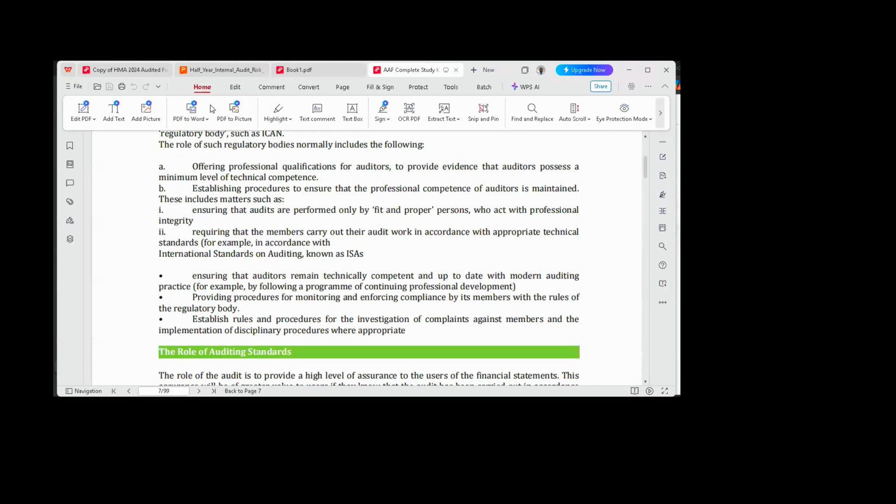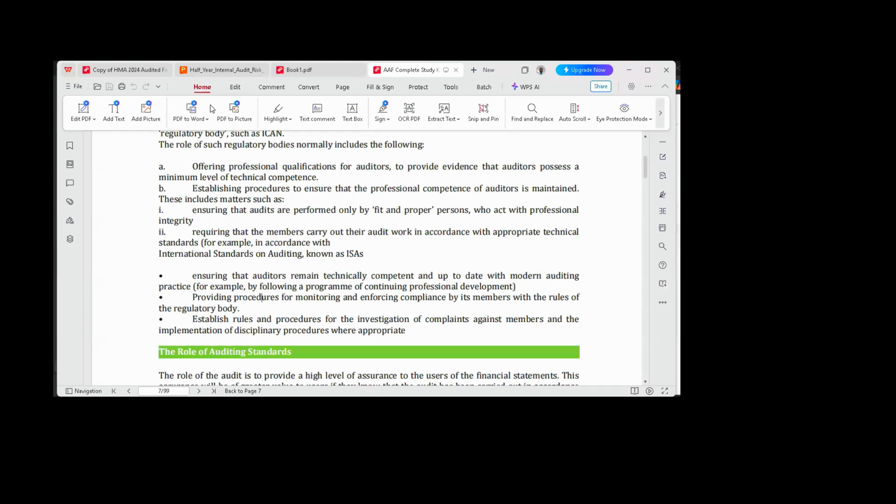Number two, ICAN will also have what we call mandatory continuing professional development. It's another level of training, after you have qualified. In the act of practice, whether you're working as an auditor in an audit firm, or in an organization as a chartered accountant or head of accounts, you will learn how to behave and how to find your way out of such situations.